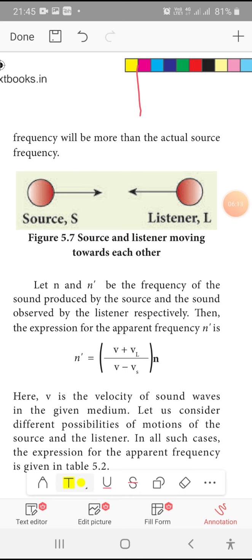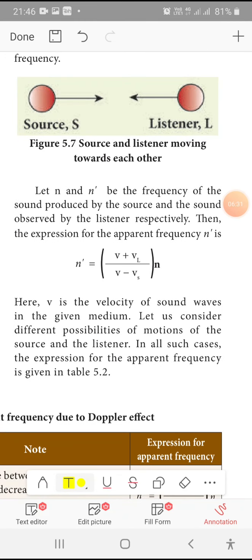The difference in frequency from the original frequency is called the apparent frequency. How will you calculate the apparent frequency? N dash is equal to (V plus VL) divided by (V minus Vs) into N. What is V? Velocity of sound waves in the given medium.